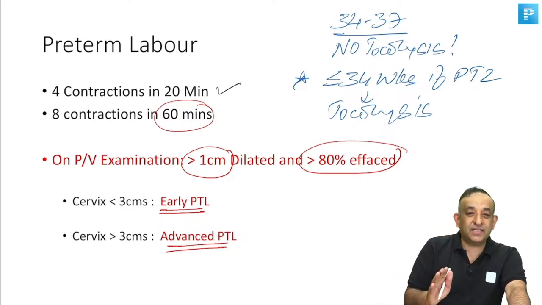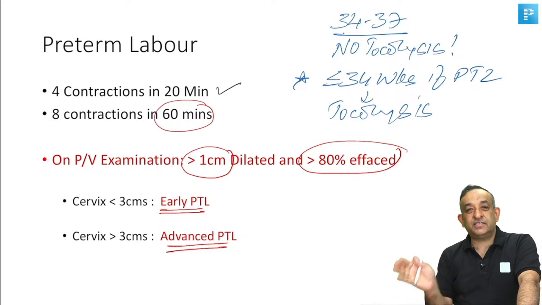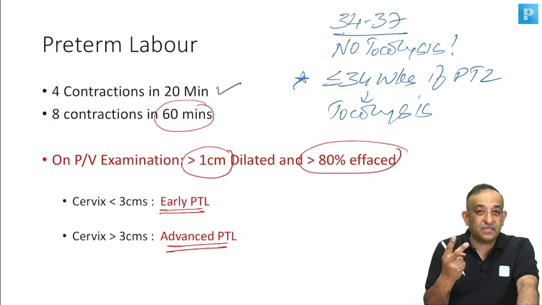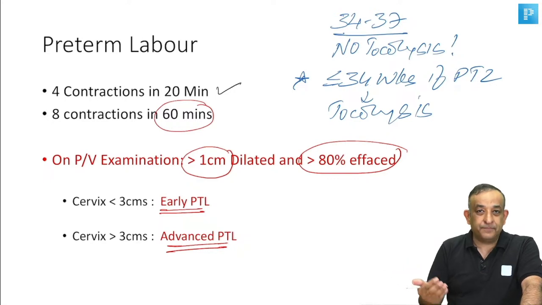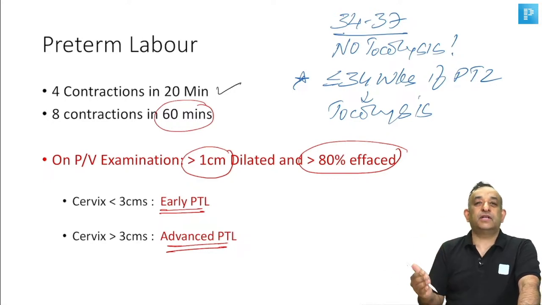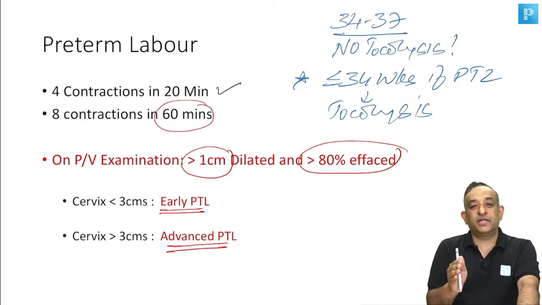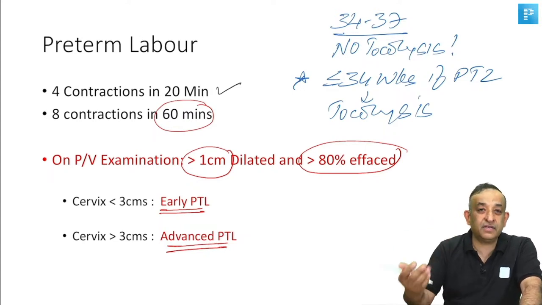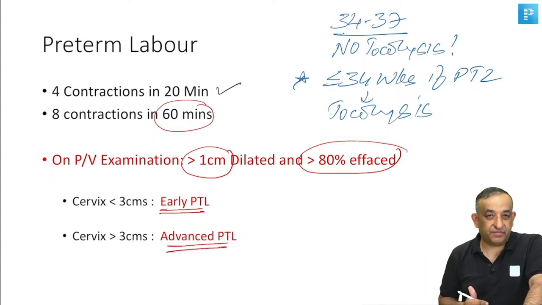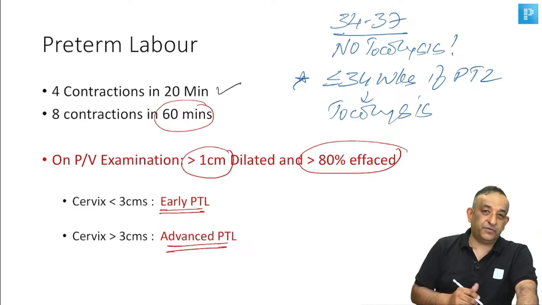Okay, so if a patient has labor and she is 33 weeks, you try and get those crucial 2 days at least. You may get 3 days sometimes, so you're not going to get more than that time. So the purpose of giving tocolysis is to stop preterm labor so that you get 2 days, so that the patient is given the steroid for the lung maturity of the fetus. All right, that's the purpose of tocolysis.